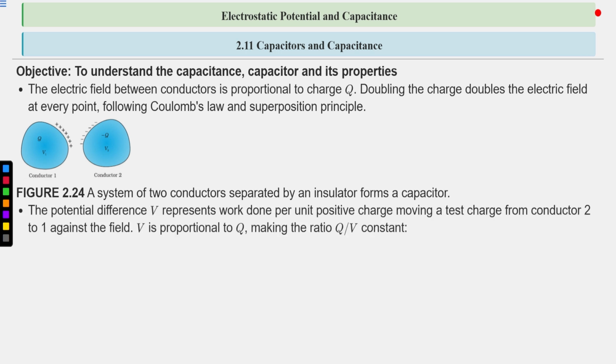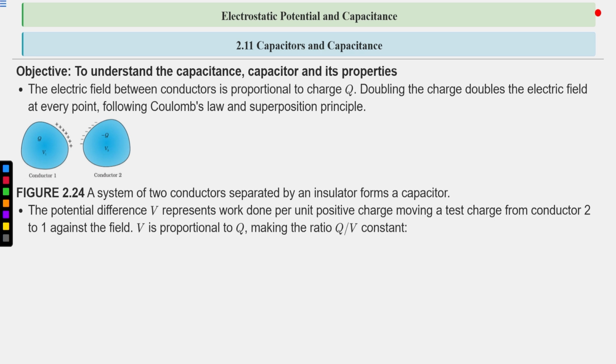The potential difference V represents the work done per unit positive charge in moving a test charge from conductor 2 to 1 against the field. V is proportional to Q. Now, there is an electric field present between the two conductors.